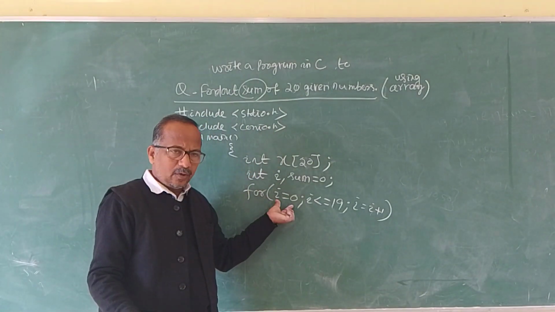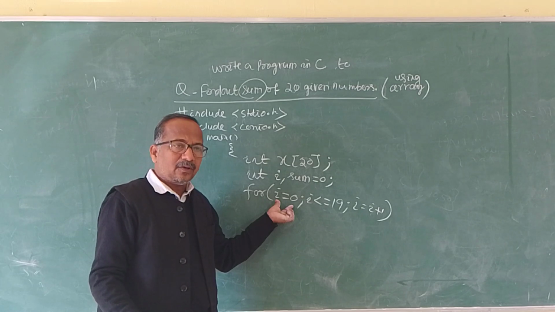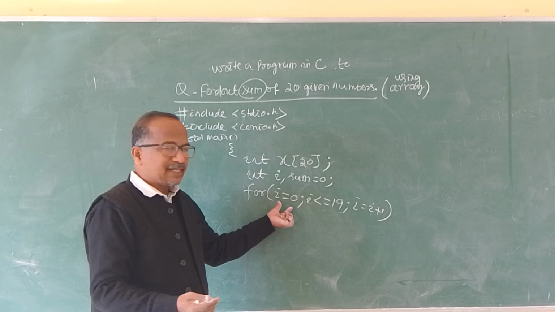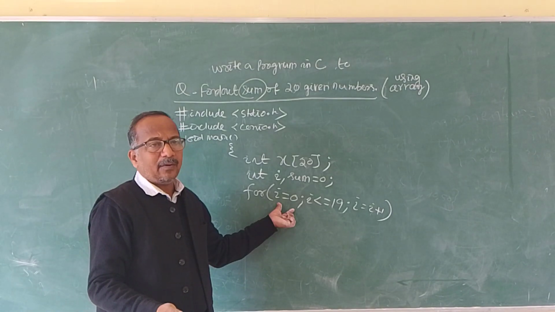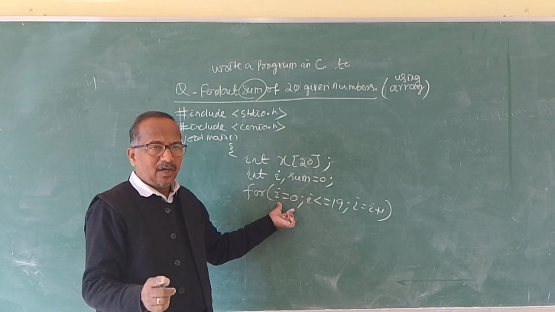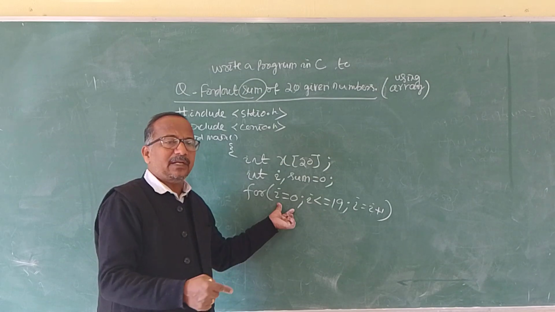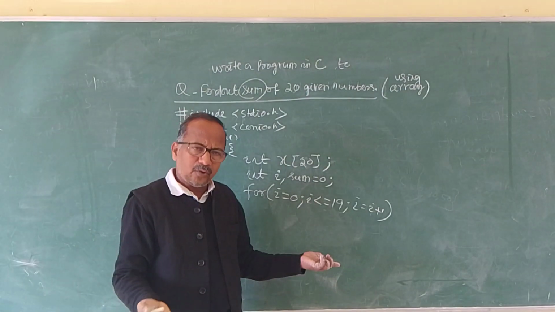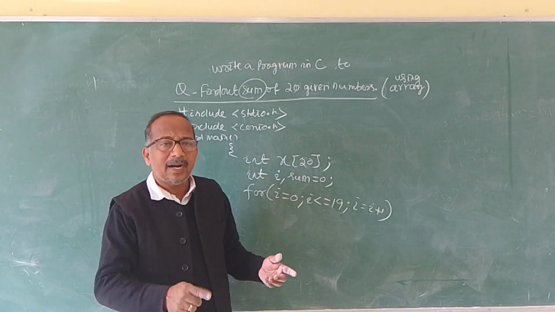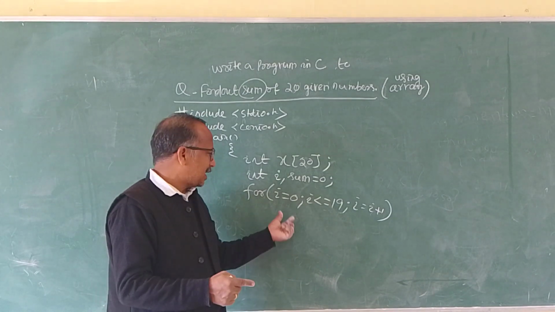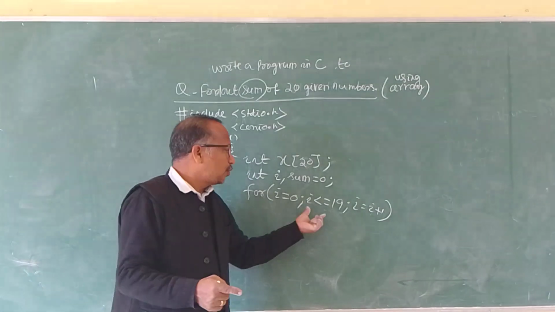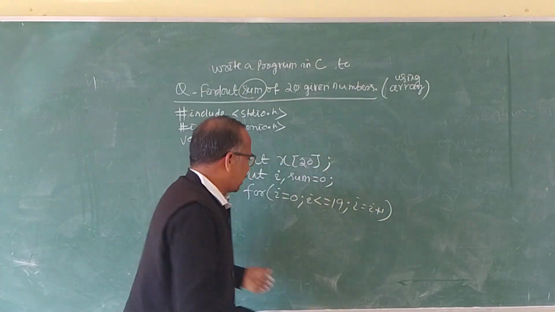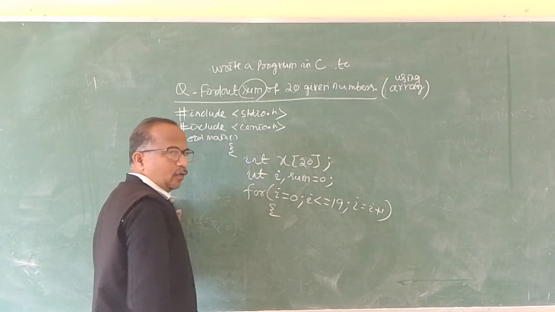For i equal to 0 means initialization. In the case of an array, as we discussed, it starts from the 0th element. For our reference it is 1, but for array reference it is the 0th element. So i equal to 0. i from 0 to 19 means 20 values. For our case it is 1 to 20, but in case of an array it starts from i equal to 0, i less than or equal to 19, and increment i equal to i plus 1. Then comes the body of the for loop.